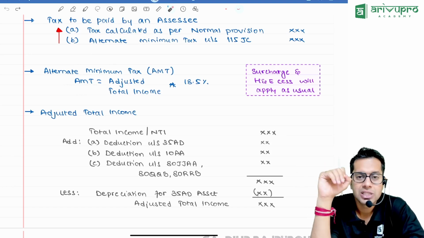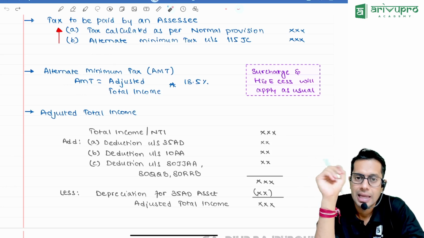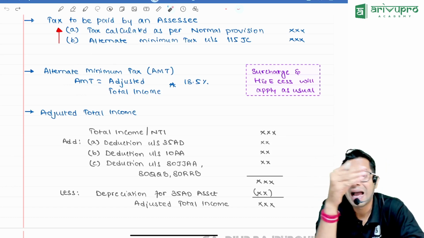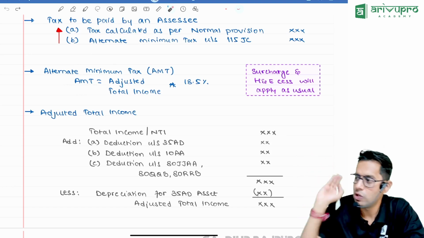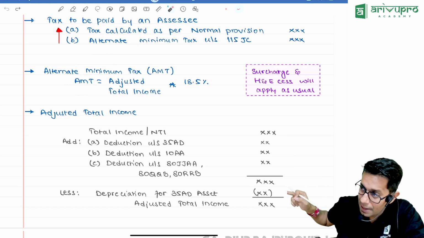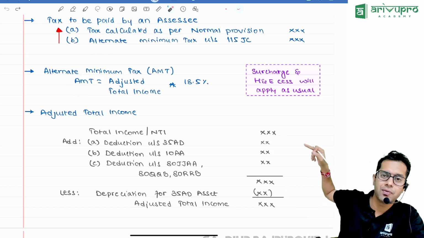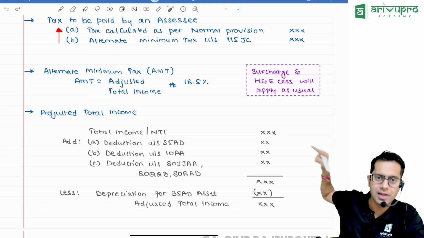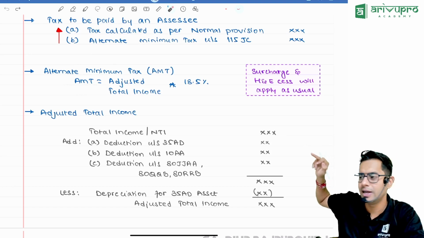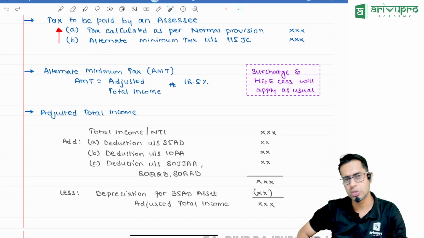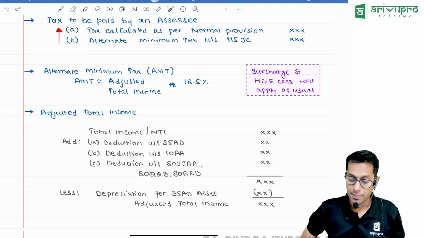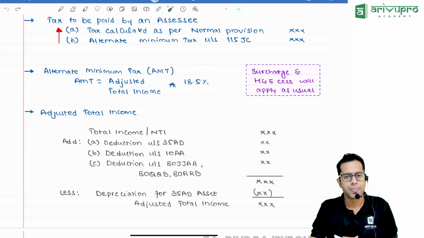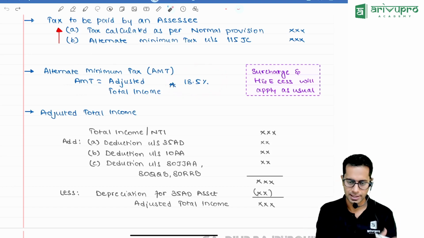Add back deduction under section 80JJAA, 80QQB, 80RRB, 80-IA series, etc. Add back all those deductions, you will get some amount. From this you subtract depreciation for the asset of 35AD, because you have added the 35AD deduction back, you claim depreciation on those assets. Whatever is left over is called your adjusted total income. Into 18.5% is your alternate minimum tax.